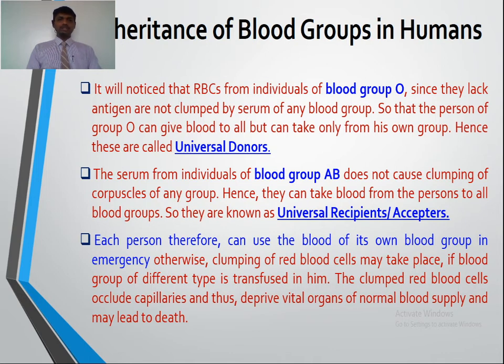So each person can use the blood of its own blood group in an emergency. If the blood group of a different person has been given, then the clumping of red blood cells may take place, depriving vital organs of normal blood supply and may lead to the death of the person.